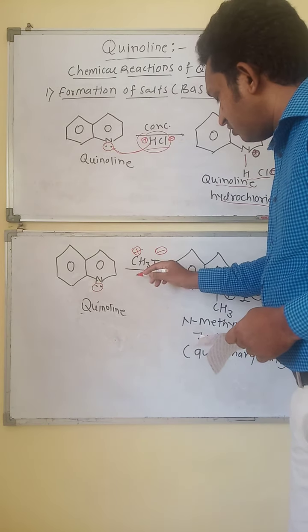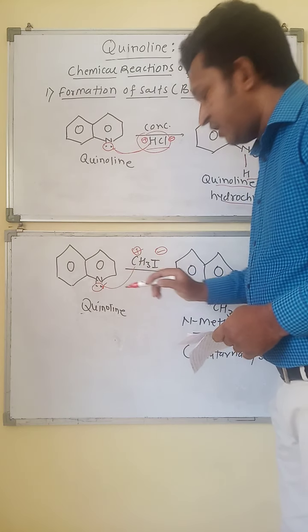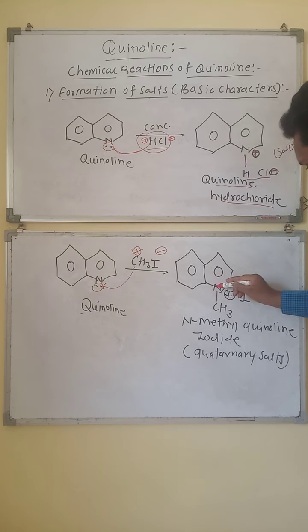Okay, so along with the CH3, the iodine negative is attracted toward the base, that is the nitrogen, and we get N-methyl quinolinium iodide. It is N-methyl because the nitrogen has a methyl group.